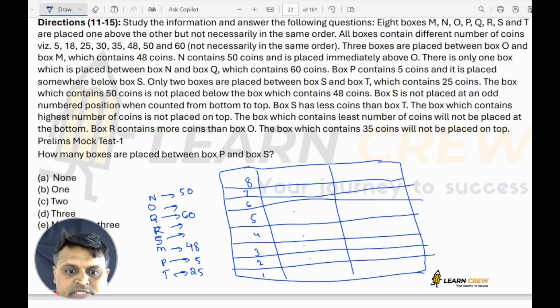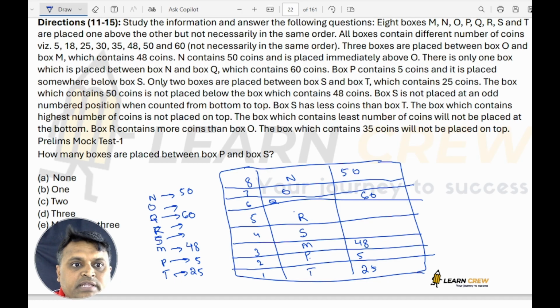Now, this is the arrangement of the boxes: T, P, M, S, R, Q, O, N. N has 50 and Q has 60, and R we don't know. M has 48, P is 5 and T is 25. The box which contains 35 coins will not be placed on top.